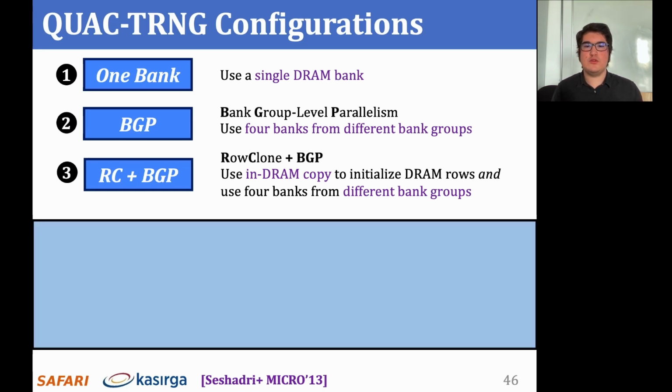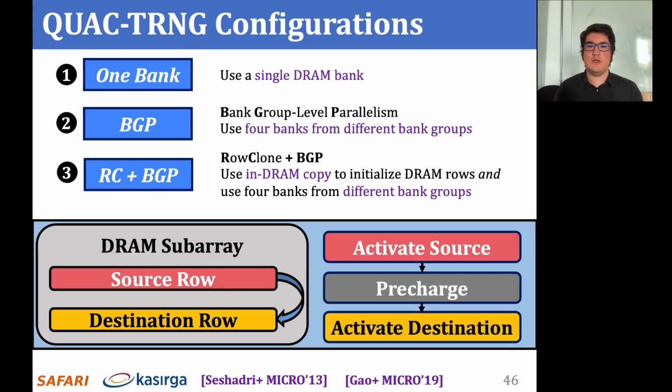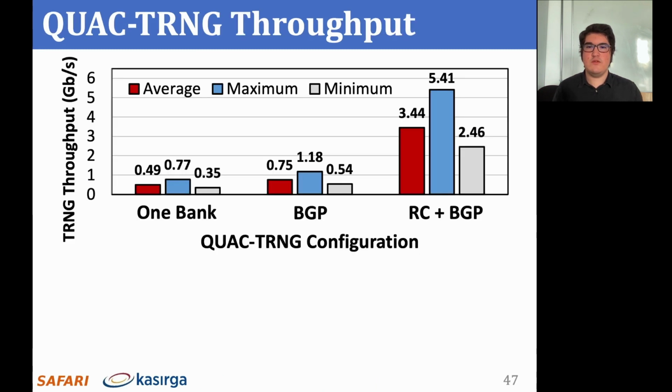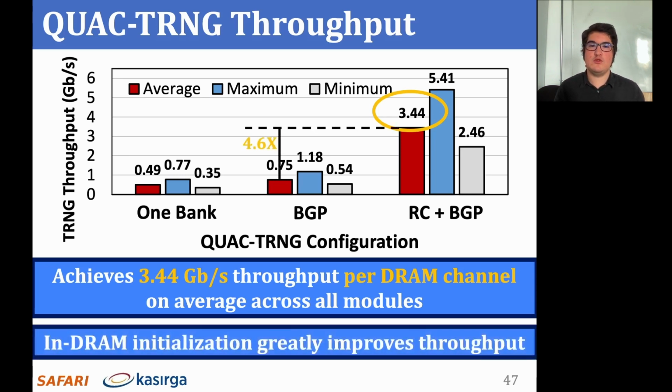We use the previously proposed RowClone operations to bulk copy data within a DRAM subarray to reduce the overhead of initialization. We use activate precharge activate commands with reduced timing parameters to perform RowClone operations in real DRAM devices. We plot the average, maximum, and minimum throughput calculated for each configuration across all DRAM modules. On average, QUAC-TRNG provides 3.44 gigabits per second true random number generation throughput. QUAC-TRNG's throughput is greatly improved by RowClone, as it significantly reduces the overhead of initializing DRAM rows.